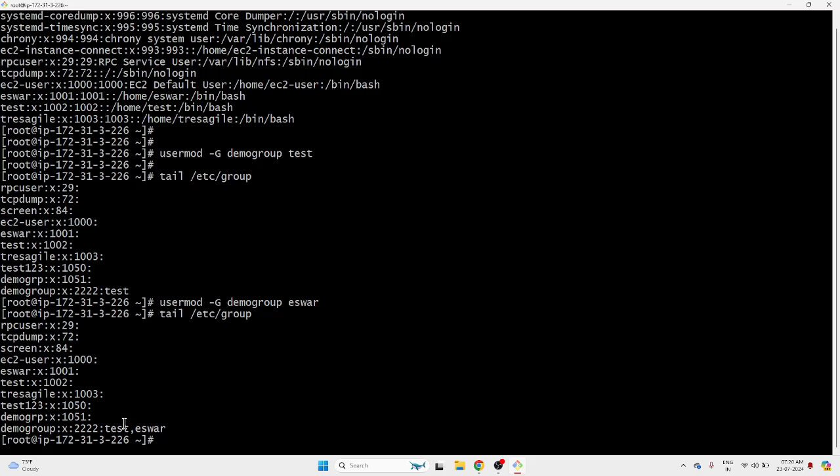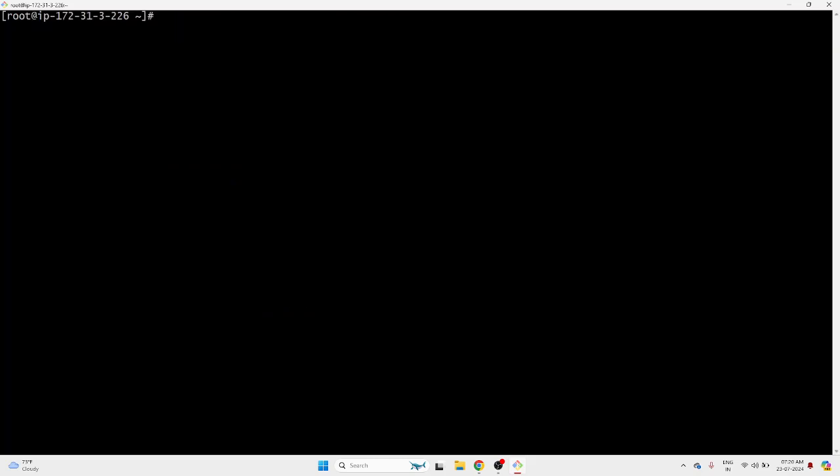This is adding users with the usermod command. This is already present in the document, so don't worry. Now I want to add users with gpasswd. I told you, right, there are two commands. One is, sorry, usermod, another is gpasswd. So usermod we already saw. Let's see with gpasswd.